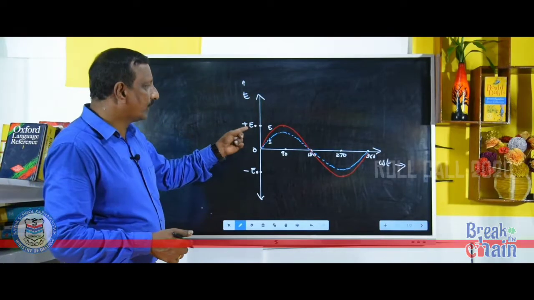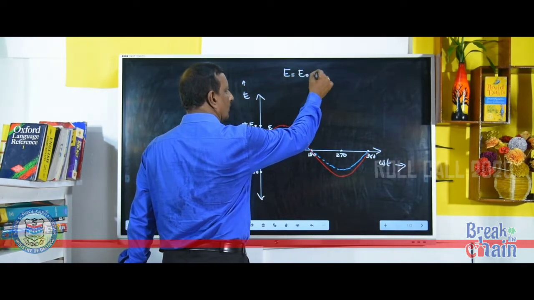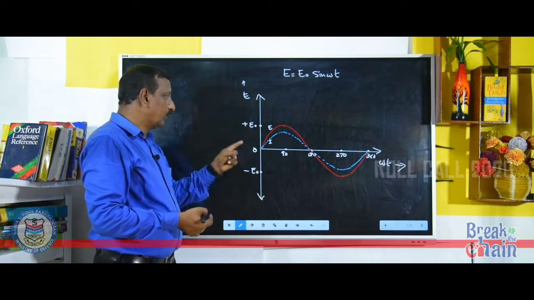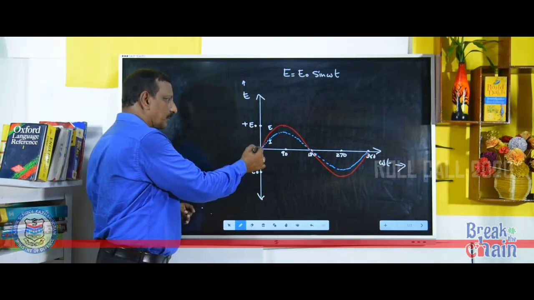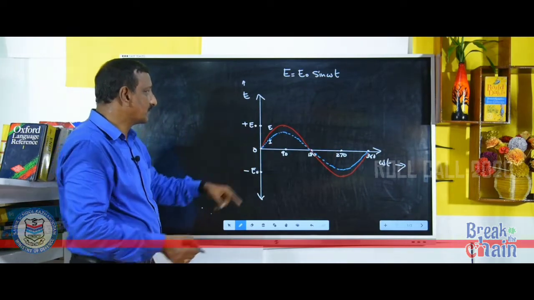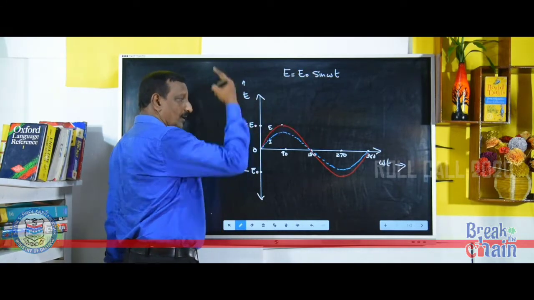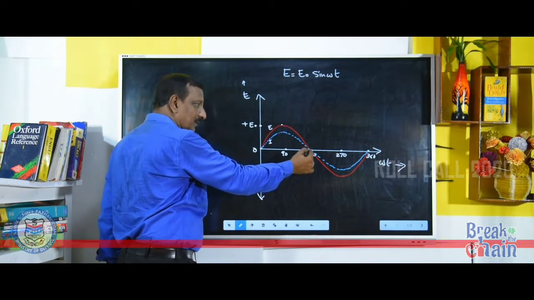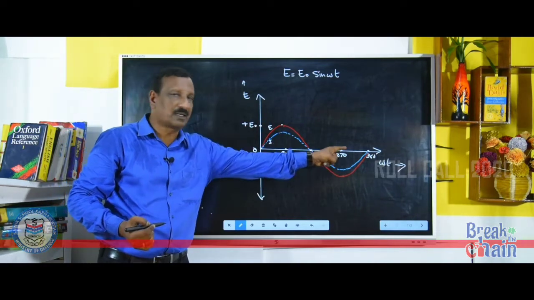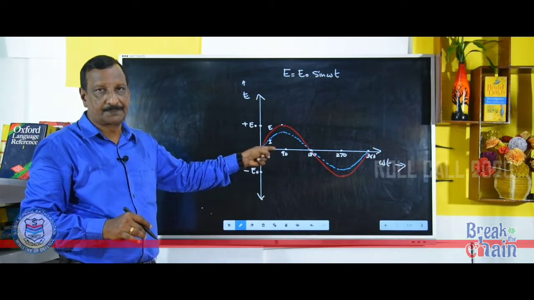What is the equation for EMF? It is E is equal to E0 sin omega t. Now you see, when omega t is 0, E is equal to 0. See, it is starting from here. The red graph is for EMF. When omega t is 90, E is equal to plus E0. It is reaching here. When omega t is 180, again EMF is reaching 0. So according to the variation of omega, you can see the fluctuation in the graph, and the variation of EMF is represented in red.